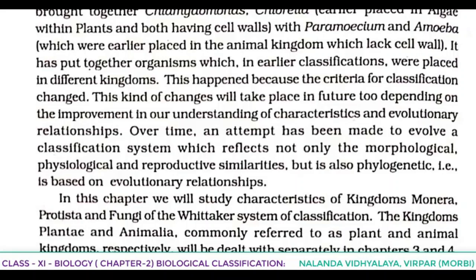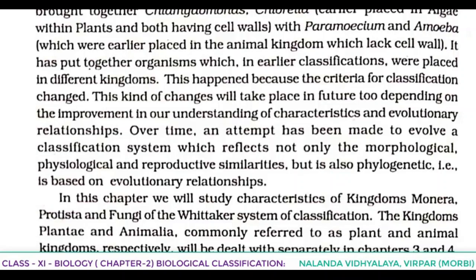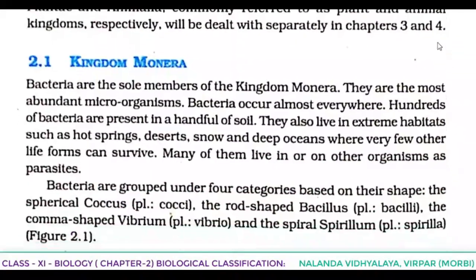Monera, Protista, fungi, Plantae and Animalia. From these, the first 3, Monera, Protista and fungi, we are going to learn about only in this chapter. We have 4 chapters in the first unit. The 3rd chapter is totally for plant kingdom and the 4th chapter is totally for animal kingdom. In those chapters, we will discuss Plantae and Animalia in detail.